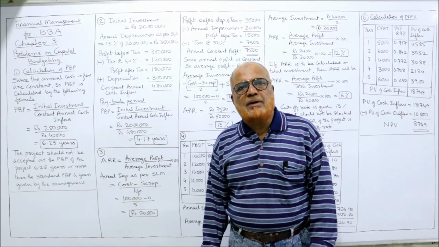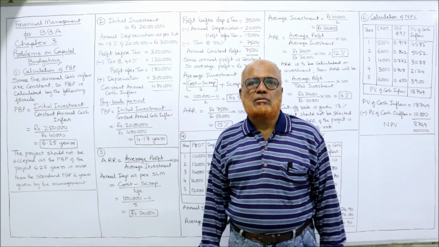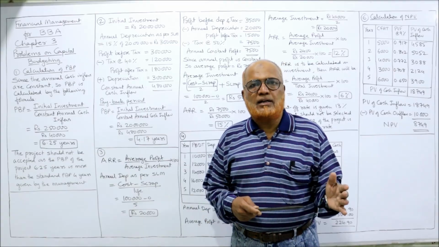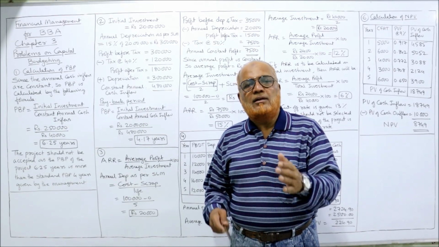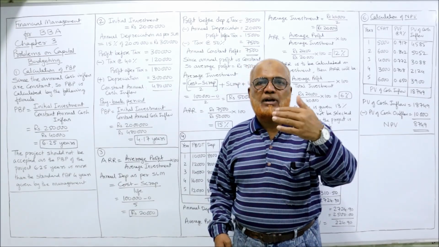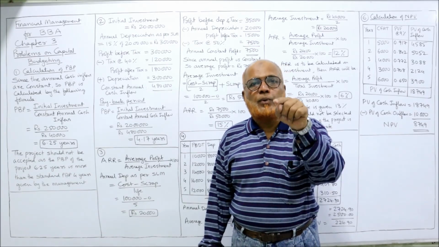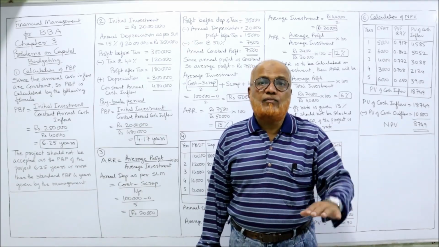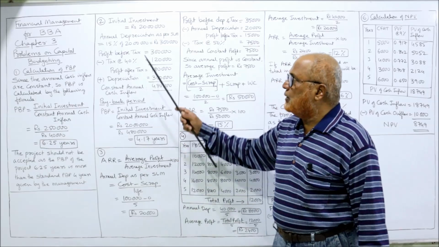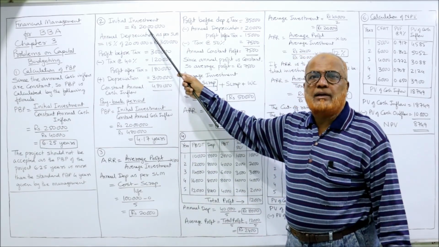The non-cash expense is depreciation. So first we deduct depreciation to calculate PBT, then deduct the tax, we'll get profit after tax. To profit after tax, we add back the depreciation we deducted earlier. Now, initial investment 20 lakh.